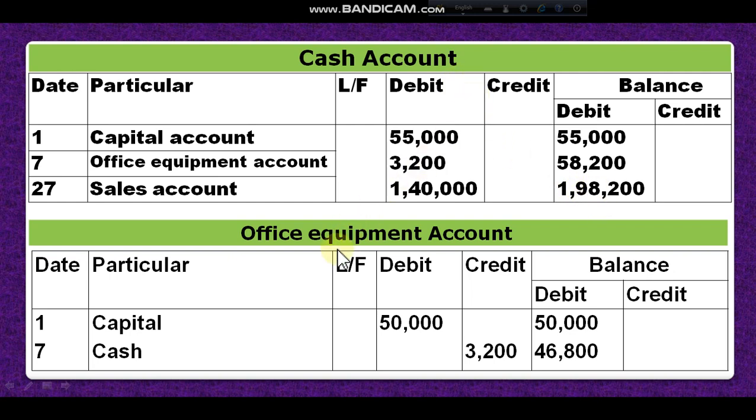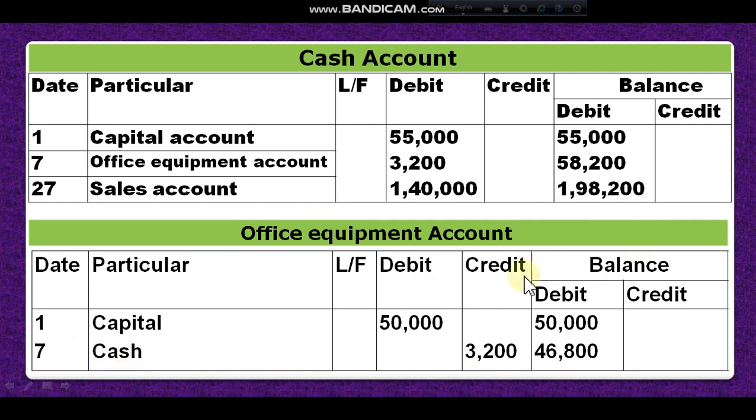Now office equipment account. Look at the first transaction, we have office equipment and it is on the debit side. So I have to write the debit side, and the opposite account name is capital. That's why I have written capital account here. And look at this 7. In transaction 7, office equipment is on the credit side and cash account is on the debit side. So office equipment is credit, so I have to write it on the credit side, and the opposite name is cash. That's why I have written cash here.